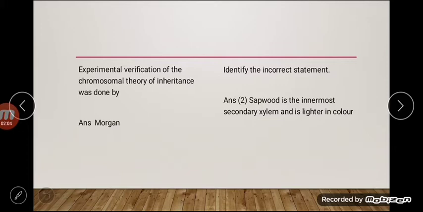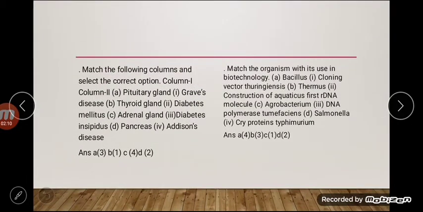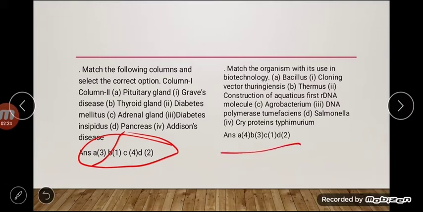innermost secondary xylem, lighter in color. Then the next, this is a match the column. Then the correct answer of this question is A3, B1, C4 and D2. The next is also a match the column. Then the correct answer of this is A4, B3, C1.